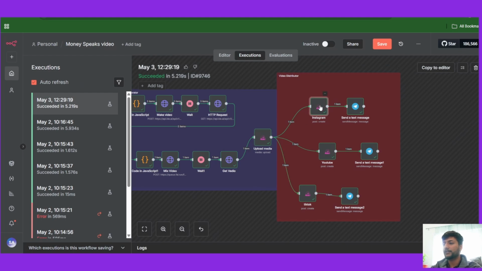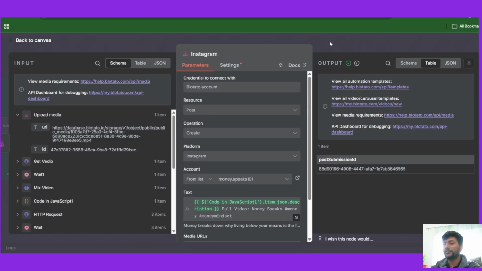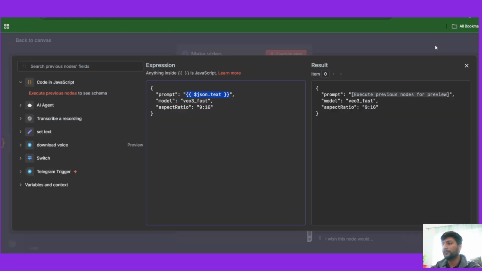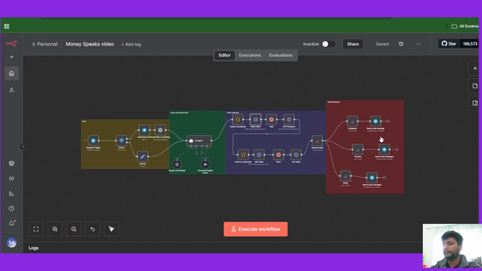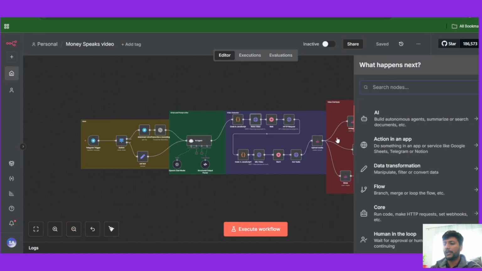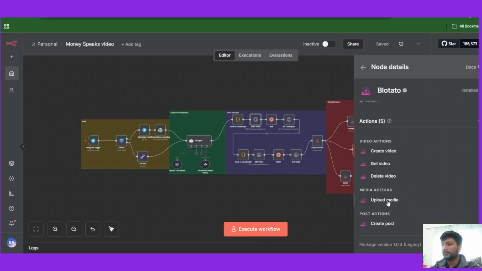Once the upload completes, we're going to upload it on Instagram. We're going to create a post using Brotato. So let me show you here. If you go on the node and type in Brotato, you'll see right here. First, you upload the media. Once the upload is done, we create a post.